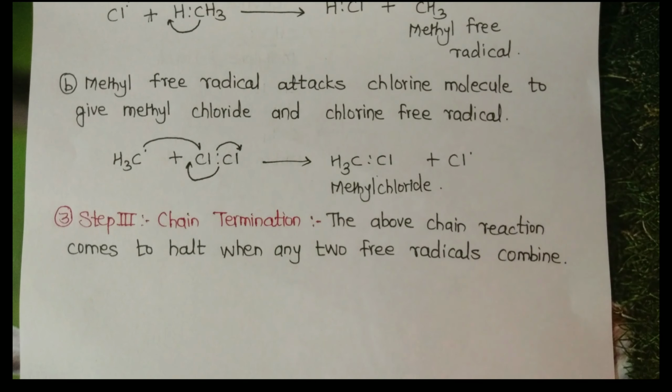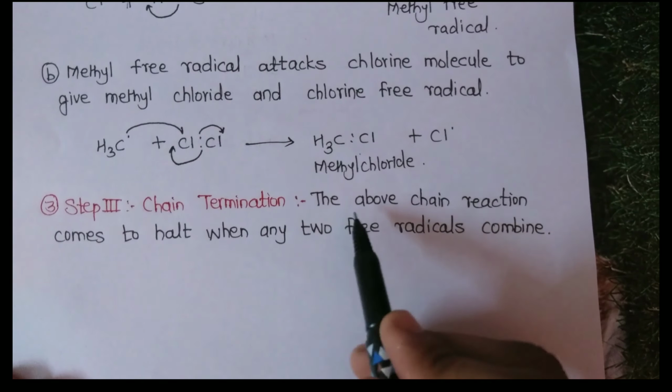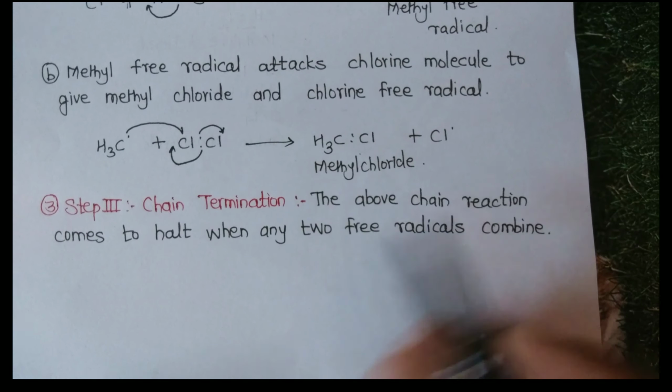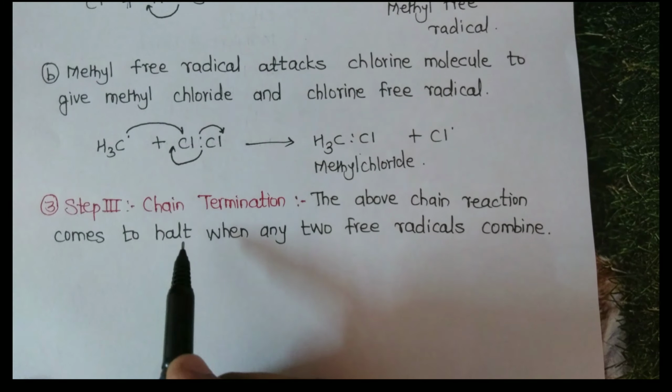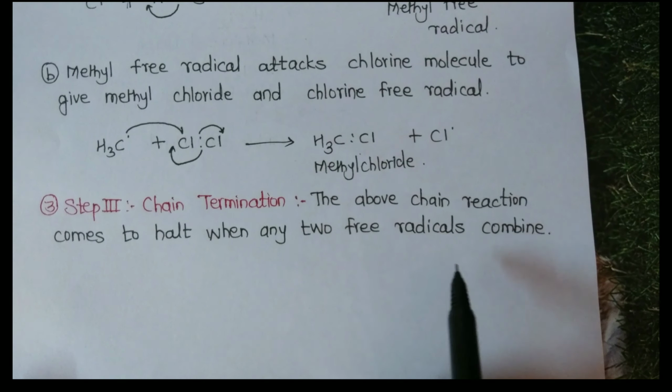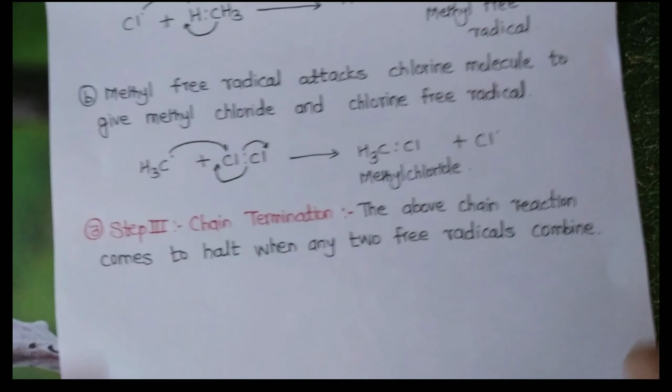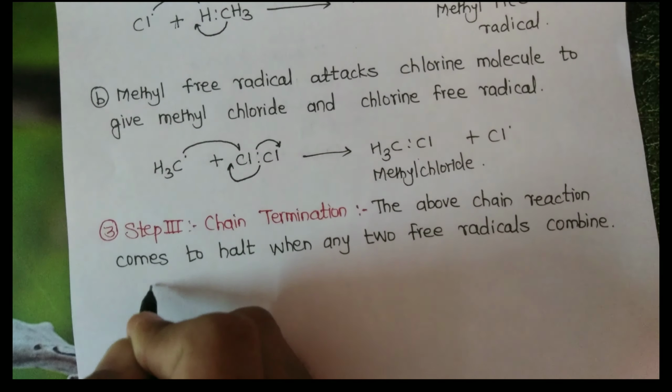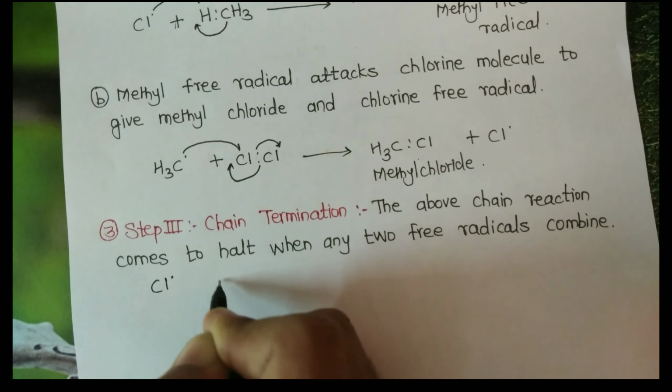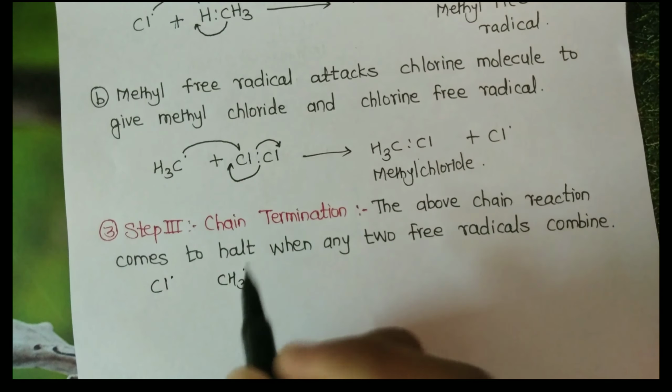Okay, the last stage is chain termination. This is because the above chain reaction comes to a halt when any two free radicals combine. There are two free radicals, chlorine and methyl free radical.